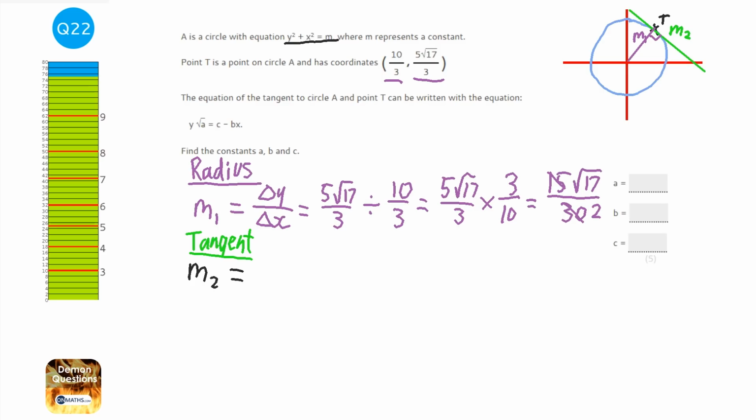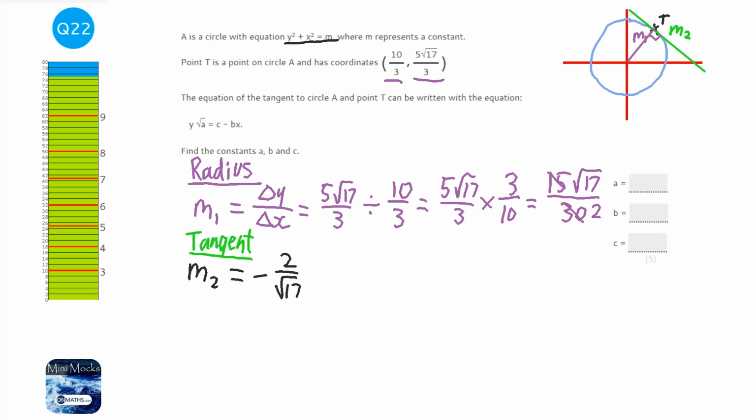Therefore, we know that they'll multiply together to make -1. So basically, to get from one to the other, you find the reciprocal and you change the sign. We've got root 17 over 2, so that's a positive number, so it's going to be negative. And we're going to flip that, so it becomes 2 over root 17. Cool, we've got our gradient.